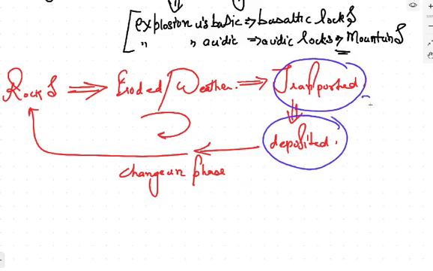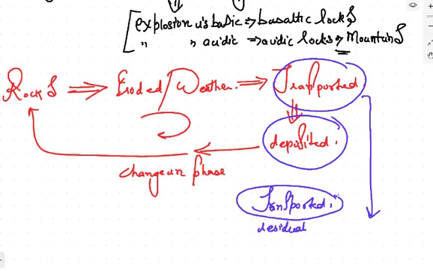Now, here is the stage of transported and deposited. In this stage, there can be two types of soils. One is the transported soil, and another is the residual soil. Transported soil is the soil which can be transported with the help of air, water. It means when the particles get transported with the help of air, water, they can be considered as a transported soil. And when the particles are not transported with the help of air and water, that is, they will get deposited in the same place in which the erosion has taken place, and in that case they will be known as the residual soil. Residual soil means the soil which got deposited at the same place. That is the same soil which is not transported.